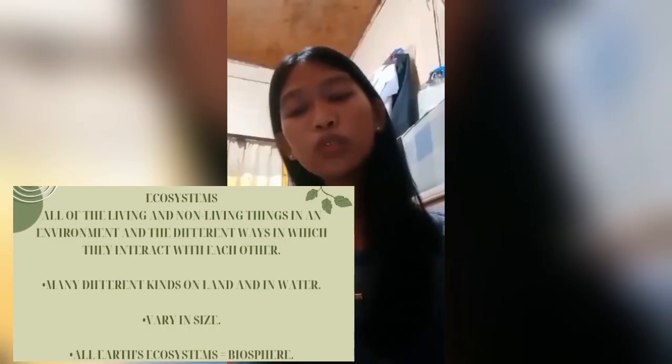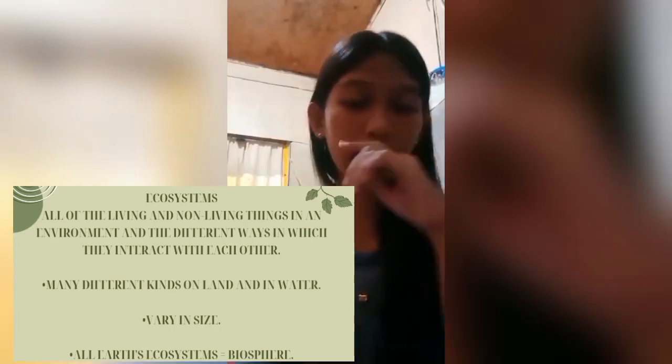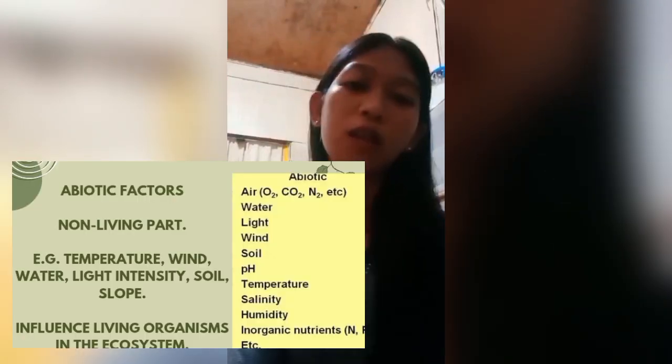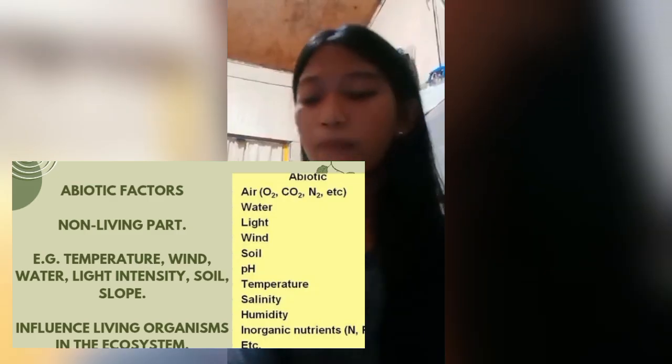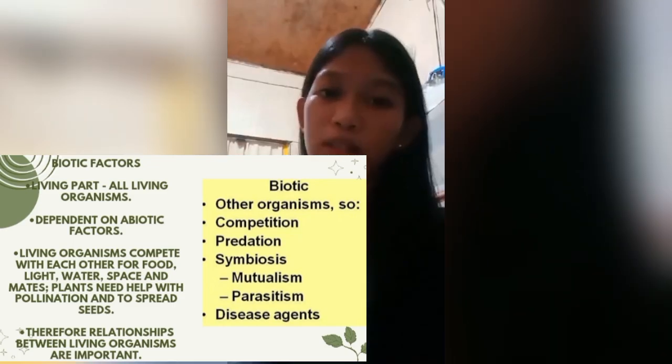Ecosystem. An ecosystem is a community where living and non-living things work together, and it has two main parts, abiotic and biotic factors. Abiotic factors are the non-living things like water, air, sunlight, and soil. And biotic factors are the living things like plants, animals, and humans. And these two parts interact and depend sa usa-usa to survive.